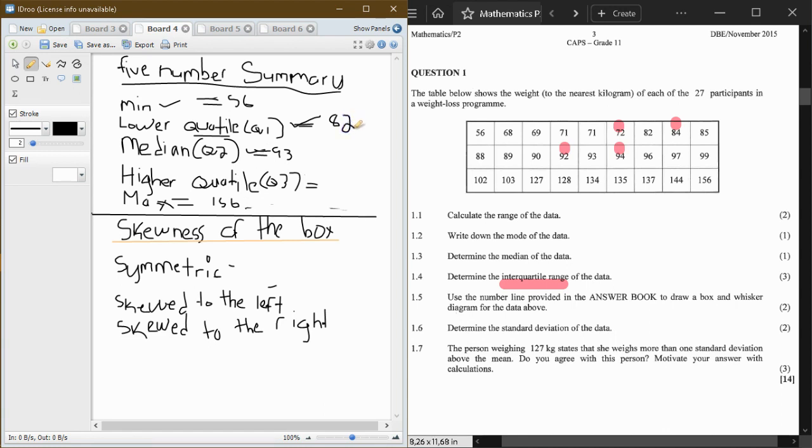Same applies to your higher quartile. Now, when you get to your higher quartile, you hear higher, so it has to be above 93. So our focus is on the numbers that are above 93. So we want to find the middle number. That middle number will become our higher quartile. Right? We found 13 on this side, and half of 13 we got 6.5, which means you're going to count 6 times here.